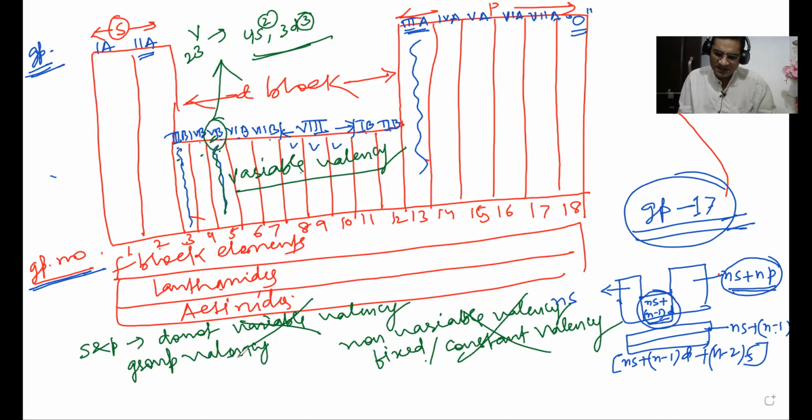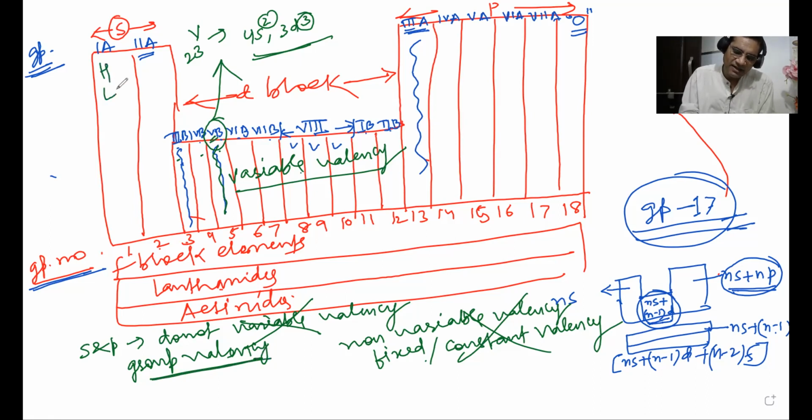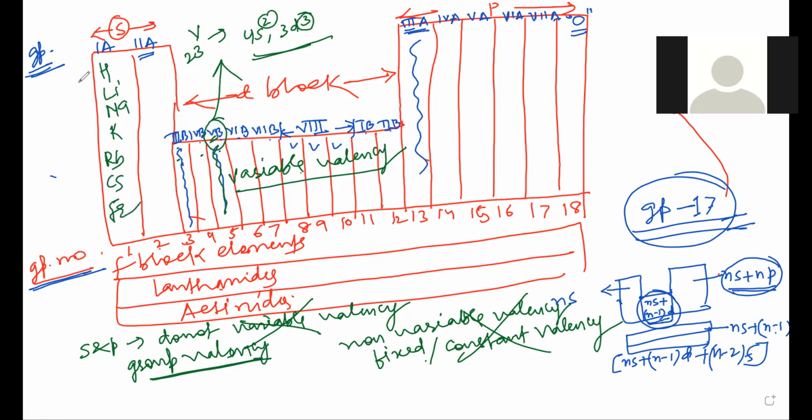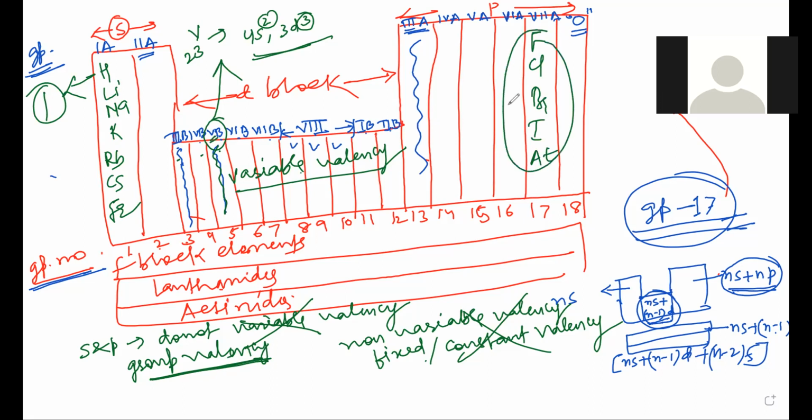See, this is there on the very first page of NCERT, P block elements chemistry, but nobody knows what group valency is. See, the valency of hydrogen, lithium, sodium, potassium, rubidium, cesium, francium, all of these show valency 1. Since all the elements in the same group have the same valency, it is known as group valency, meaning the entire group has the same valency. Fluorine, chlorine, bromine, iodine, astatine, they all have valency 1.